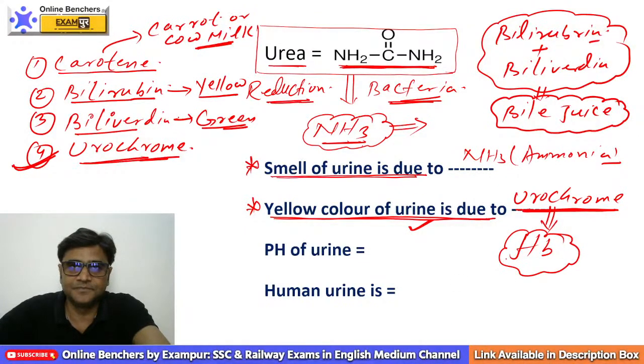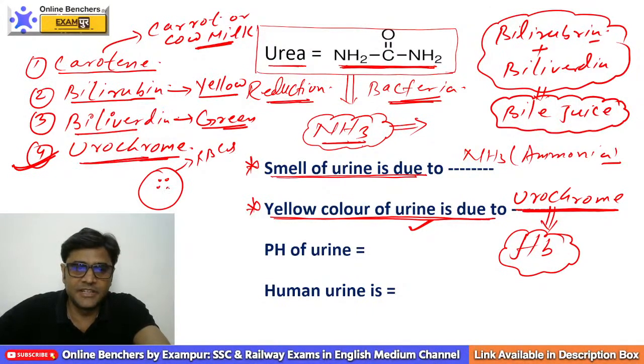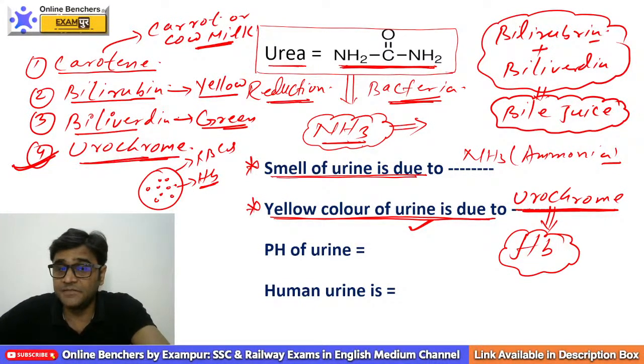As we know that our RBCs, that is red blood cells, contain a red pigment which is known as hemoglobin, which is the carrier of oxygen. And what is the average lifespan of RBCs? The average lifespan of RBCs is 120 days.